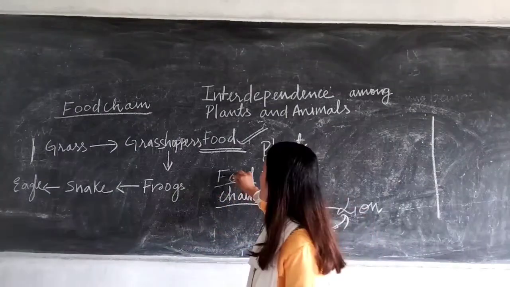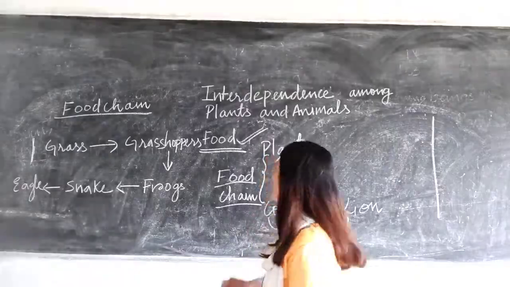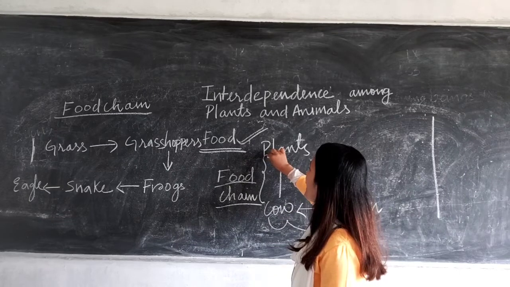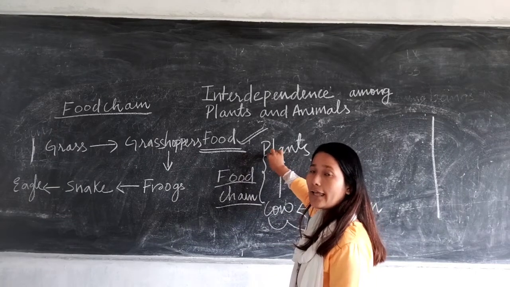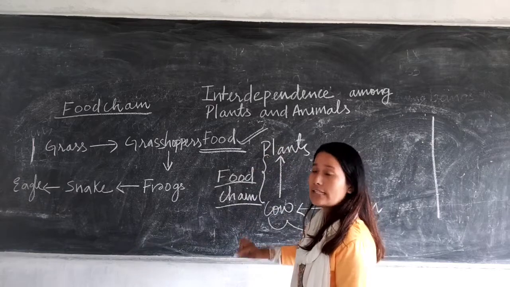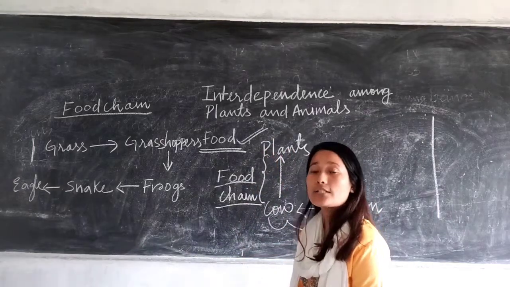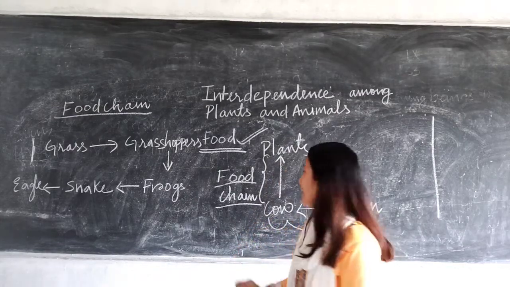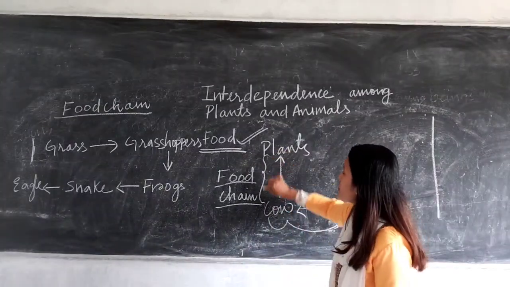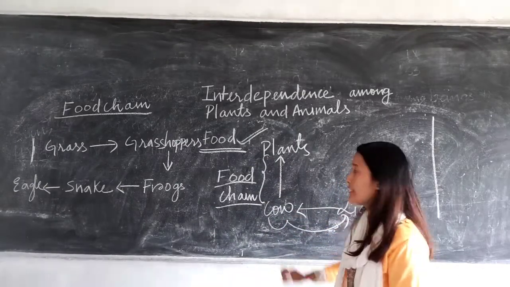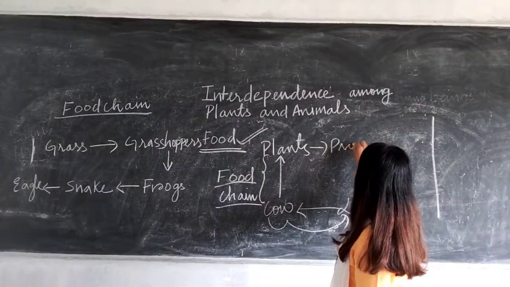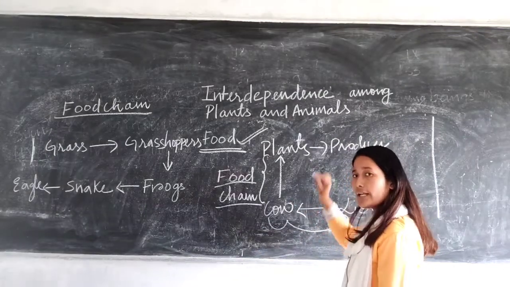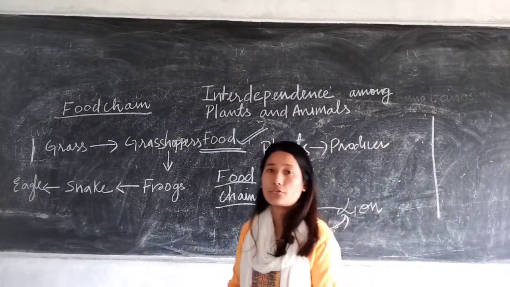So I hope you understood what is food chain. Food chain means flow of energy. Like here I have given you the example. Cows are dependent upon the plants for food, and from that food they will get the energy. Plants eventually are dependent upon sunlight. With the help of sunlight they prepare the food, and cows are eaten up by the lion. So you can see the energy flow is taking place in different sections. This is producer, then you have primary consumer, secondary consumer. So the energy flow is taking place. This is referred to as food chain.